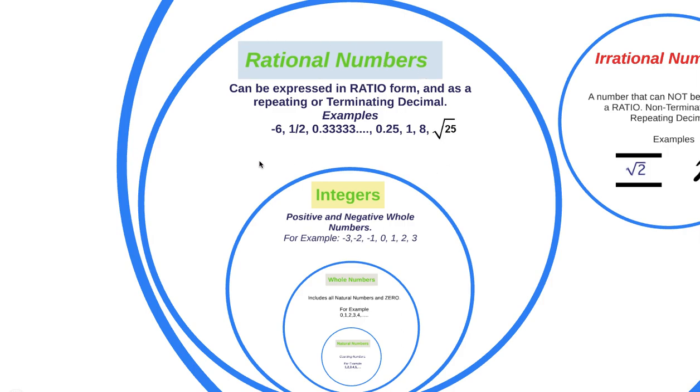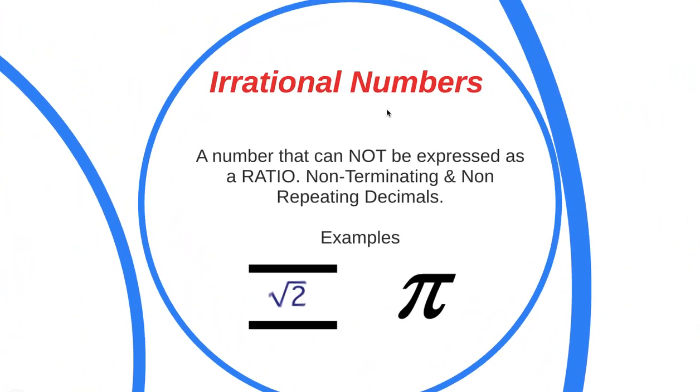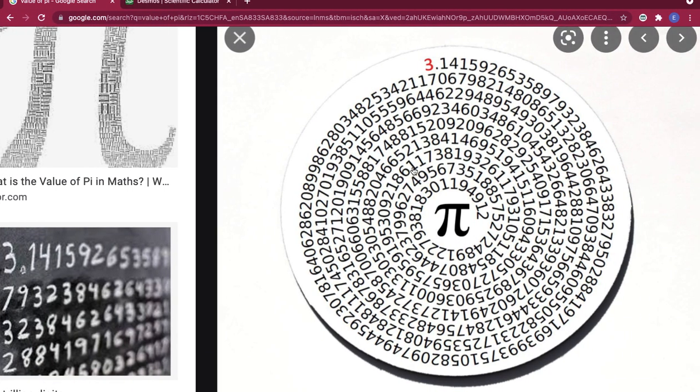Now, how about those numbers that cannot be expressed in ratio, or a decimal that is non-repeating and non-terminating? They are called irrational numbers. And these are examples of irrational numbers. One of them is pi. Did you know that until now, pi has already been computed to almost trillions of decimal places?